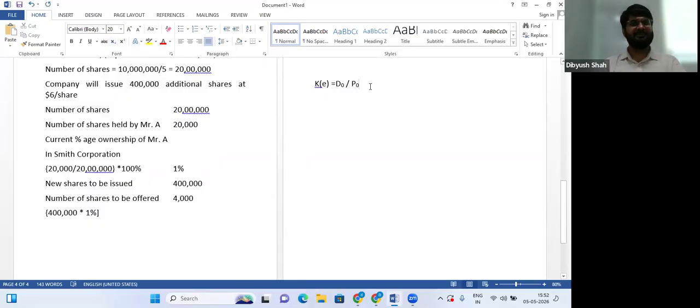If P0 is in division, it goes to the left hand side. P0 right now is in division, right? If it goes to the left hand side, it will become P0 normally. And this D0 will remain as it is. And that KE, which is in multiplication or normal sign, will come as KE.